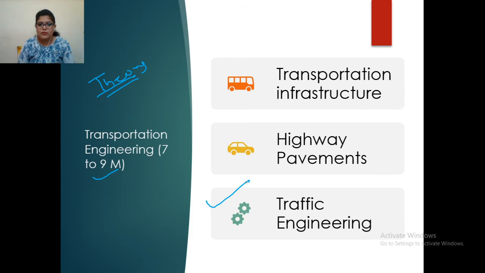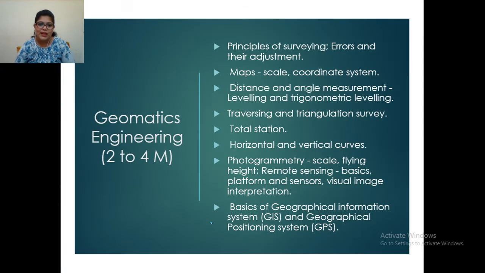Highway pavement is easy and transportation infrastructure is easy, so in these 2 topics you can cover all the points. But in traffic engineering, you have to give a little more time for preparation, because a lot of questions have been asked, a lot of tricky questions are there, and a lot of twists will be there. So you can definitely get about 5 to 6 marks from transportation engineering if you prepare well for this. Okay, so this is about transportation engineering.